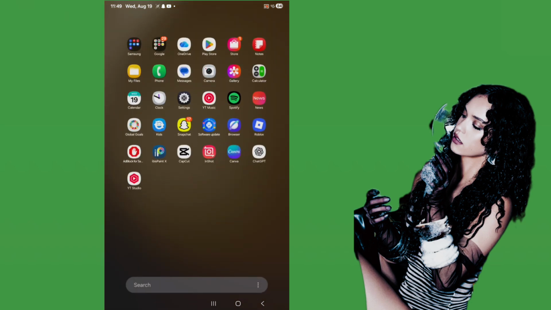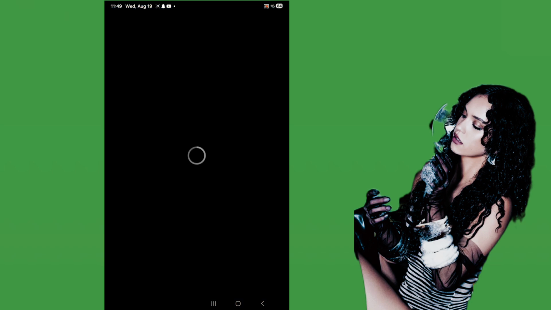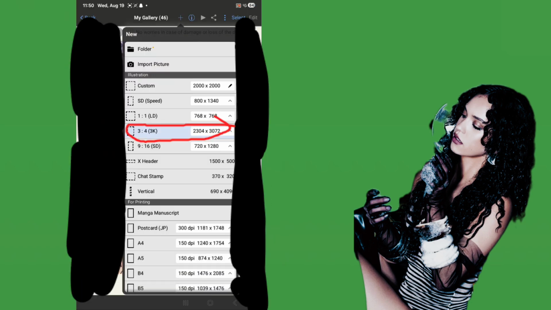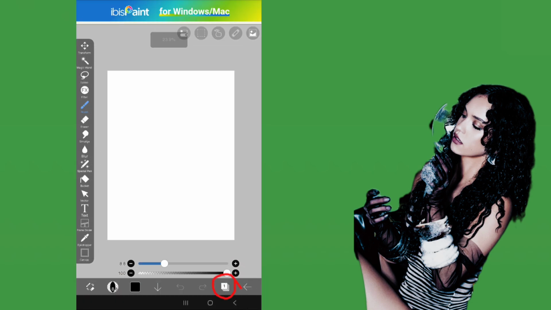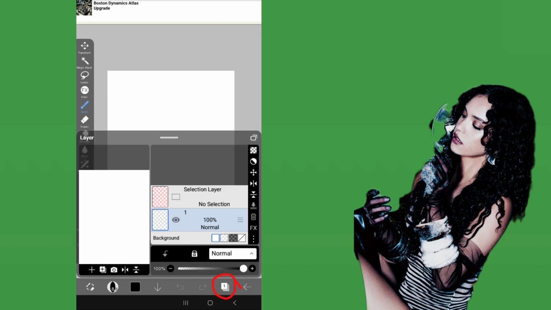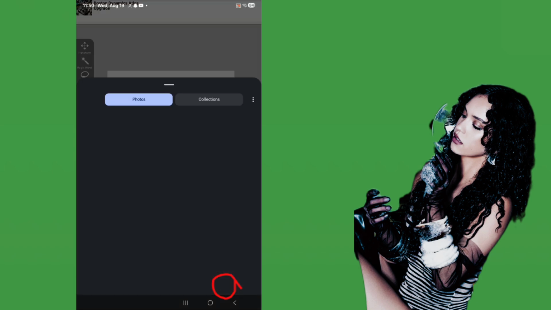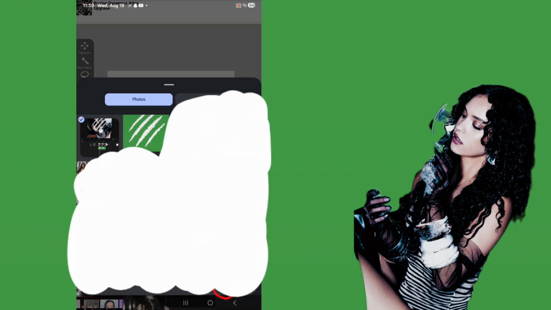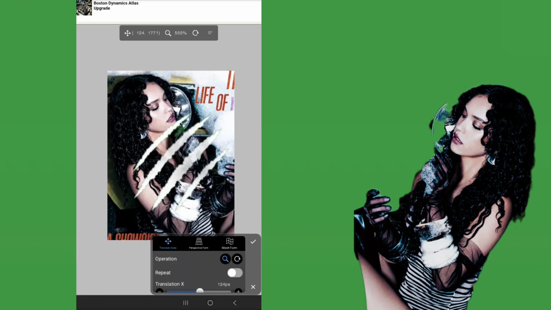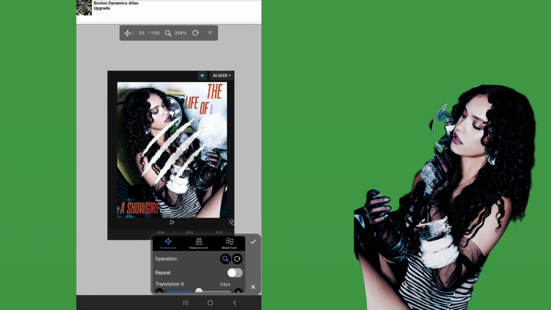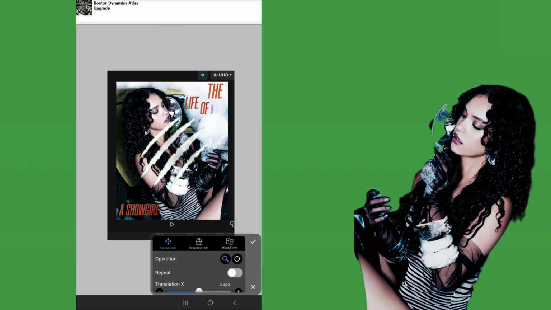Now go to IBIS Paint. Now select the highlighted canvas. Now press the Layers button, and you should see a camera which leads to your camera roll. Add, then grab the PFP from CapCut. Make sure it looks like this.